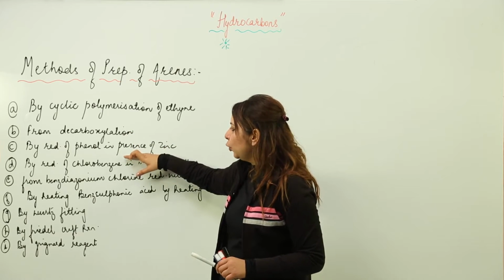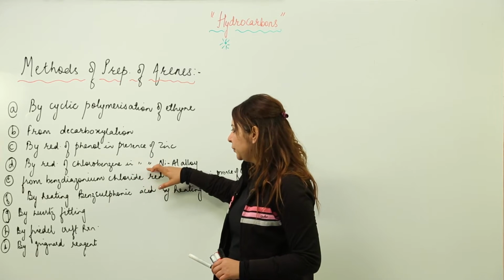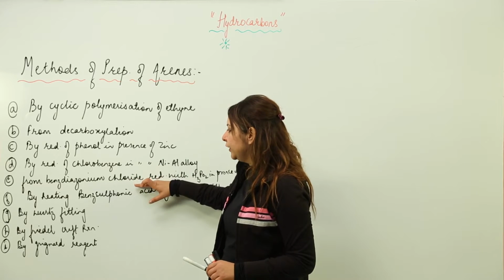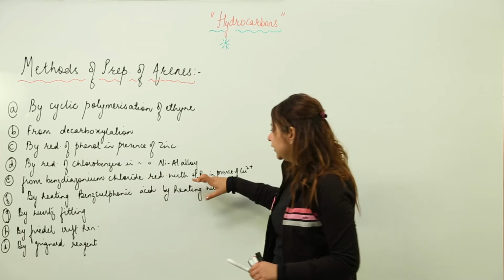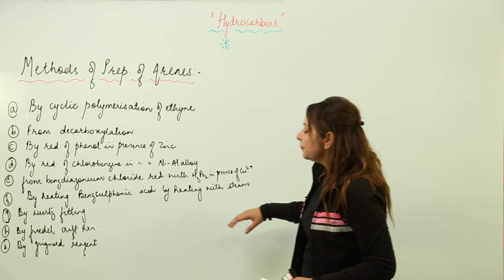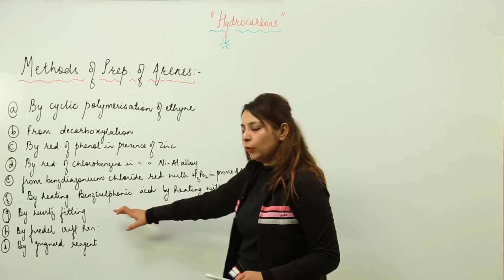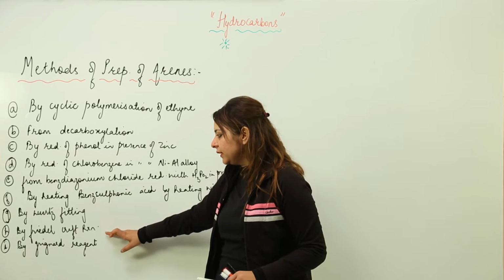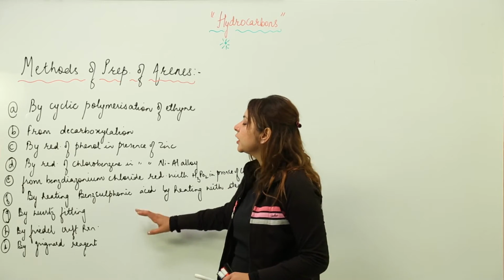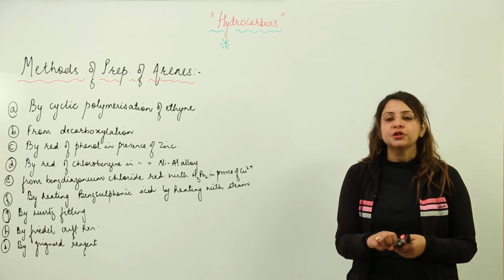By reduction of phenol in presence of zinc, by reduction of chlorobenzene in presence of nickel aluminium alloy, from benzene diazonium chloride reduction with hypophosphorus acid in presence of copper ions, by heating benzene sulfonic acid with steam, by Wurtz-Fittig reaction, by Friedel-Crafts reaction, and by use of Grignard reagent. So these are the few methods which are commonly employed for the preparation of arenes.